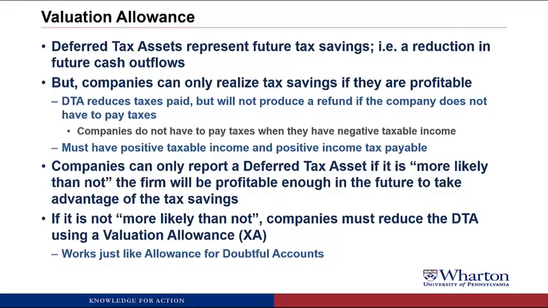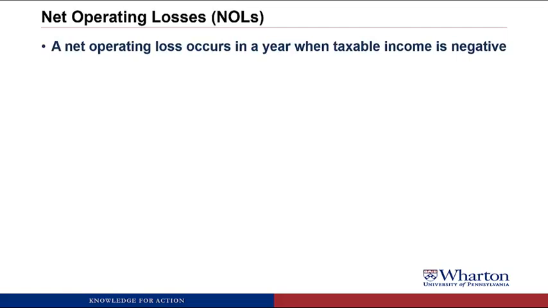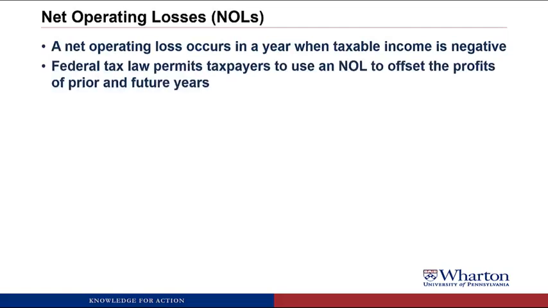Now that we've introduced the subject of tax losses, it's probably a good time to talk about net operating losses, or NOLs. So a net operating loss occurs in a year when taxable income is negative, so when you have a loss for tax purposes. Federal tax law in the U.S. allows taxpayers to use an NOL to offset the profits of prior and future years. Now, most countries in the world have similar laws with NOLs. The only thing that might differ is the number of periods that we're going to talk about.